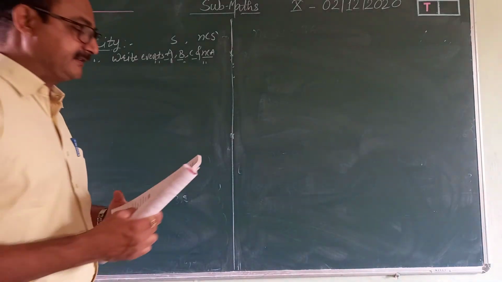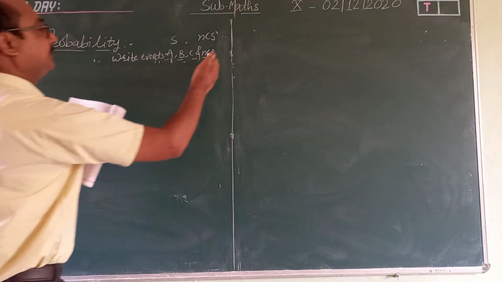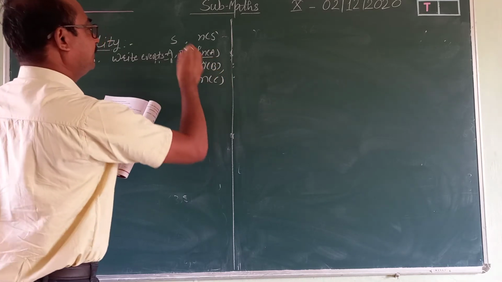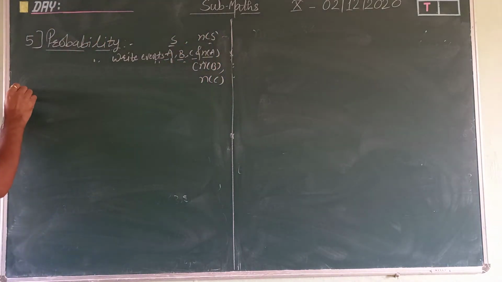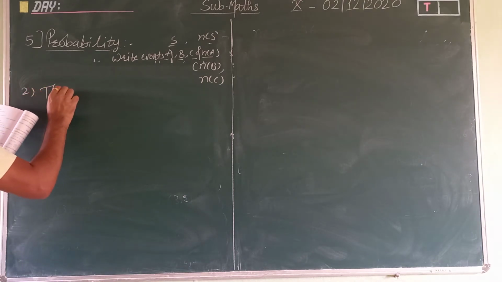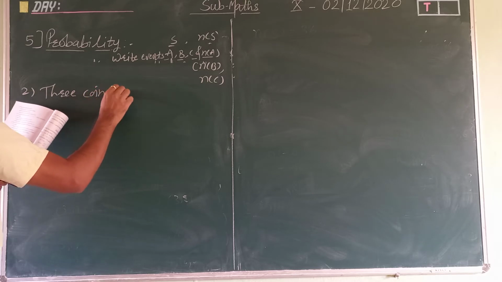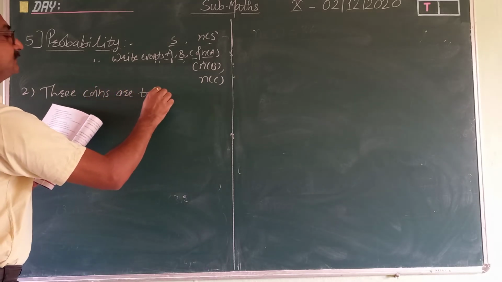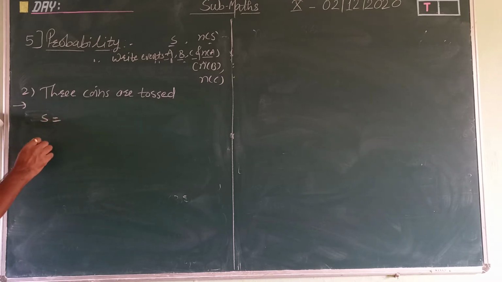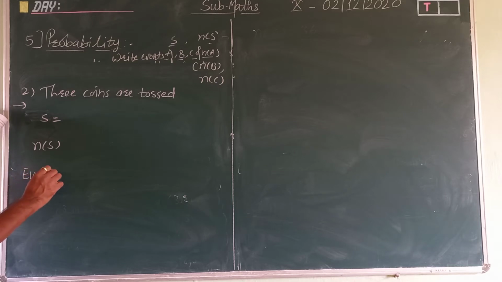Okay, 3 coins are tossed. Here we have to find n of A, n of B, n of C. Okay, so now we'll see another example. 3 coins are tossed. Okay, so here events are given. Event A directly. Here we have to write the sample space, number of sample points, then event A. So we will solve directly.